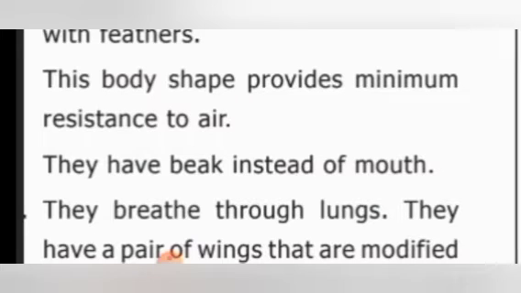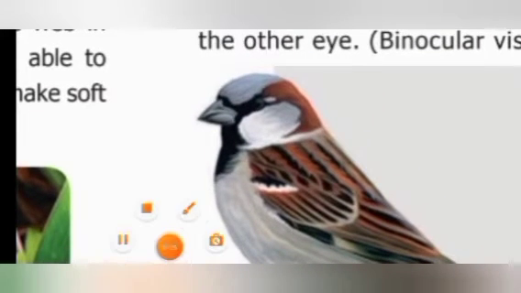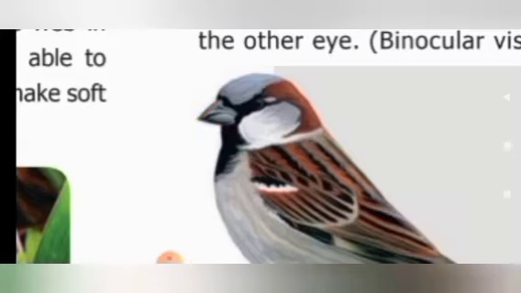They have a beak instead of a mouth. So birds have a beak instead of a mouth. This is the beak of the birds. Am I right, children? So instead of a mouth, what do they have? They have a beak. Is it clear? Yes. Next.